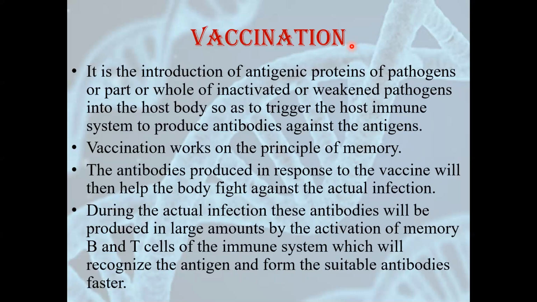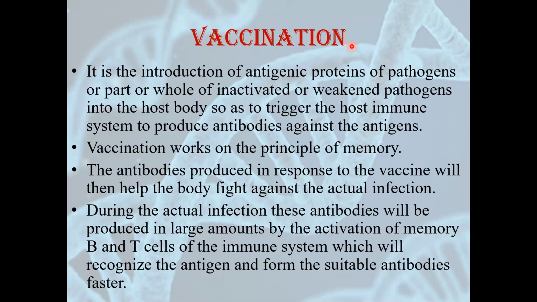Now, why are vaccines given? Because vaccines work on the principle of memory. Suppose a weakened organism enters our body, our body will fight against it. Obviously, the pathogen is weakened, so our body will produce strong antibodies and kill the weakened pathogen. And as is the habit of our body, it will preserve some antibodies in the form of memory.